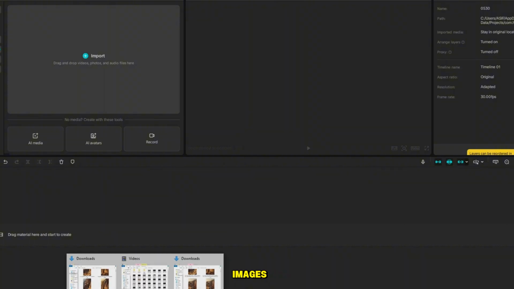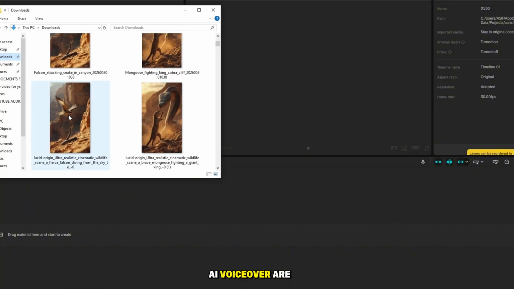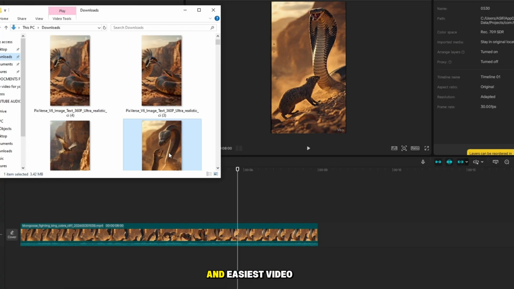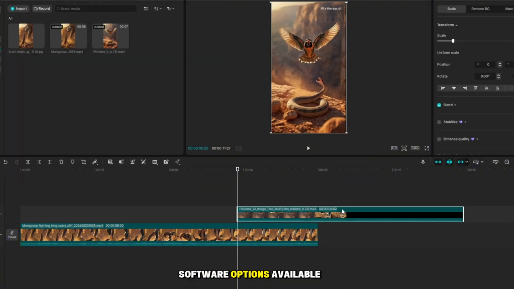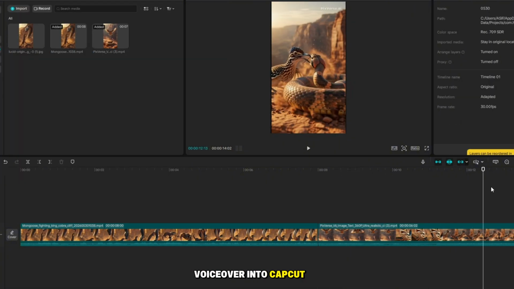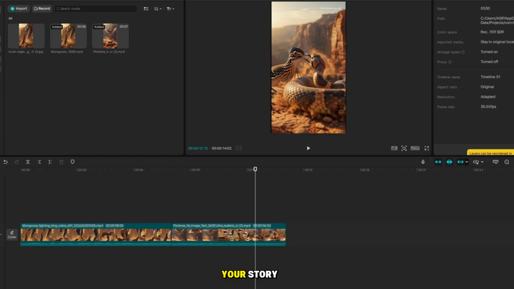Now, our AI images, AI videos, and AI voiceover are all ready. The final step is video editing. For editing, I use CapCut, which is one of the best and easiest video editing software options available. Import all your AI-generated videos and voiceover into CapCut, then arrange the clips according to your story.